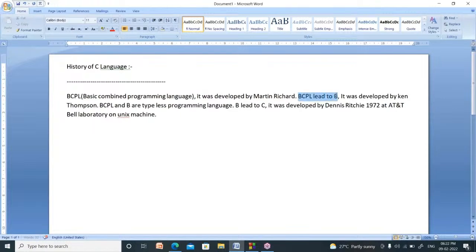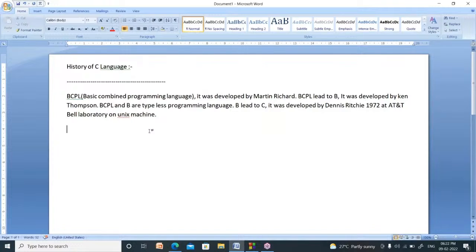From BCPL, B language was developed by Ken Thompson. From B language, C language was developed by Dennis Ritchie. Actually, BCPL and B are typeless programming languages, meaning there are no data types in those languages. C is a typed programming language. That means it has data types.